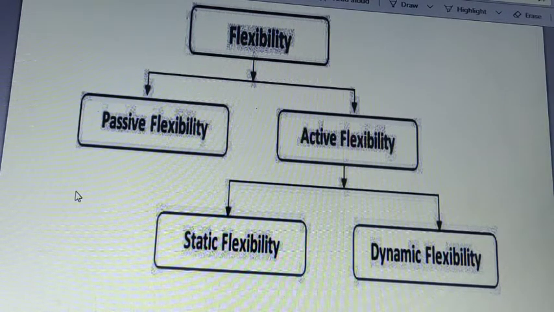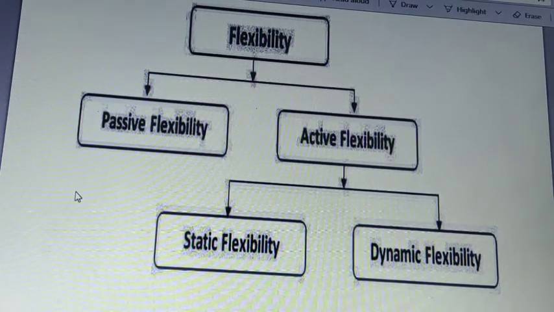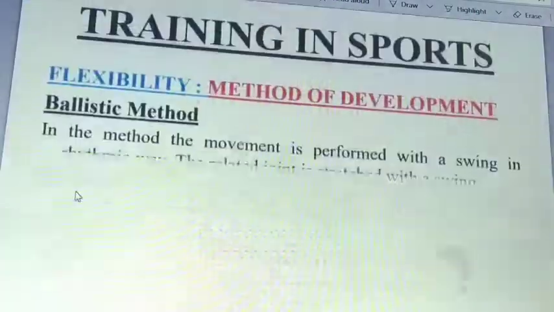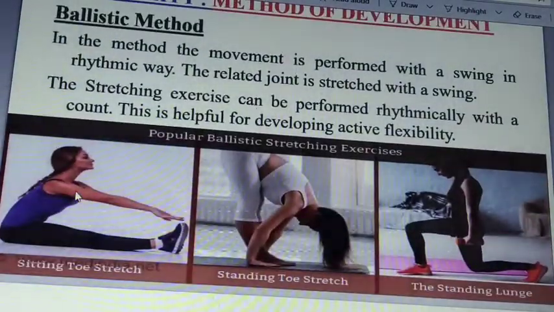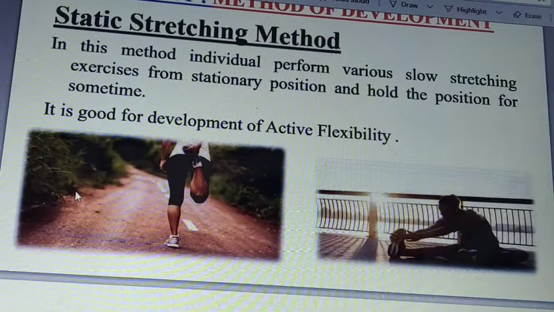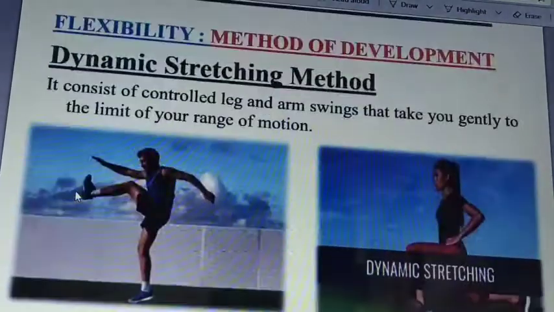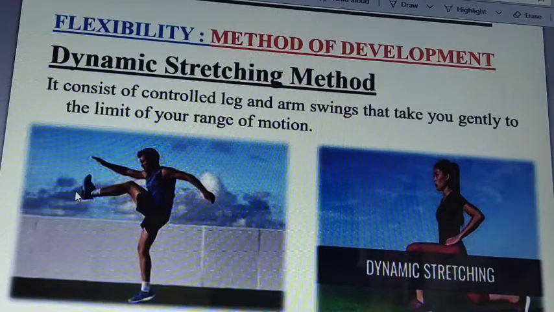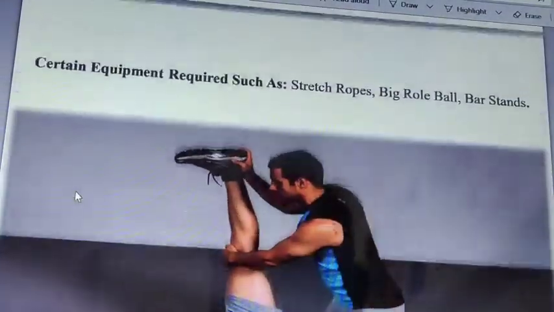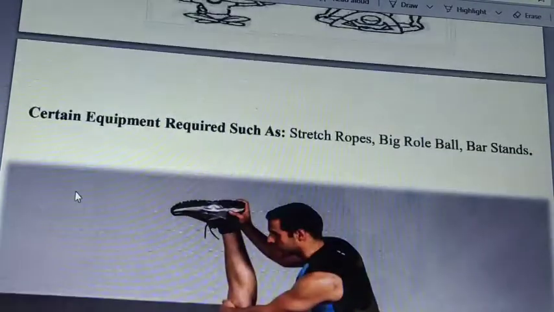Static means some exercise which is done at the same place, and dynamic means exercises which are not done at the same place. Okay, so these are some activities done for the ballistic training method, like self movements such as stretching and all. Static training method means to sit at a place and do some yoga asanas. Dynamic stretching means doing some exercise which is in motion. PNF technique, what is this PNF technique all about? So I'll be telling you about it.